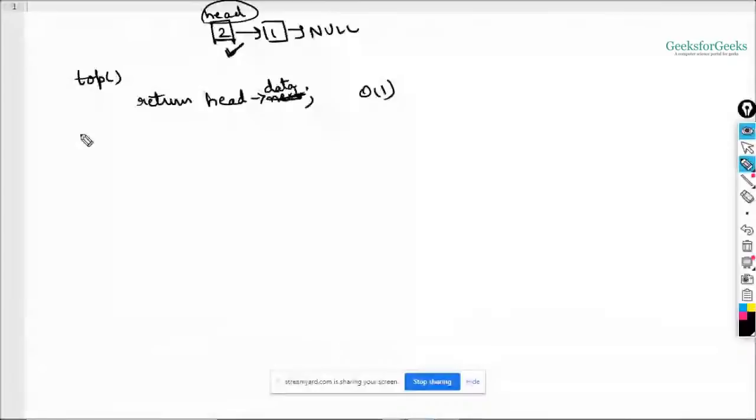Now say I want to check the size. So how can you check the size? First of all, maintain your size variable with 0. As soon as you insert an element, increment it by 1. And as soon as you delete an element, decrement it by 1. What I am saying is, let's forget about this case. Let's say my list is empty right now. I want to insert 1. Okay, let's maintain the size variable here.